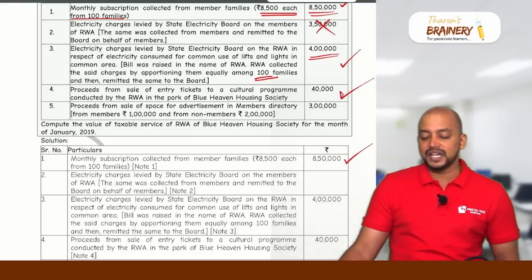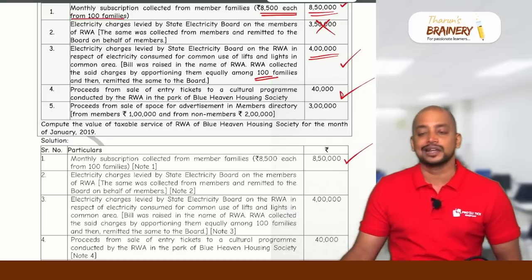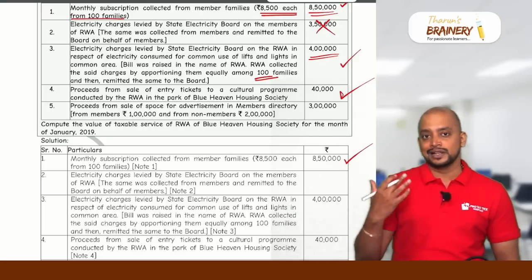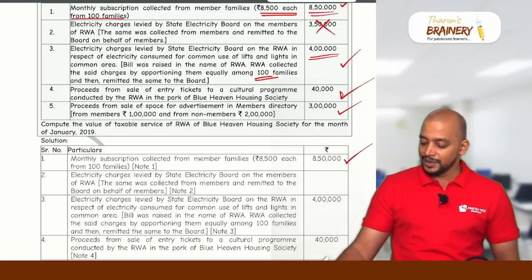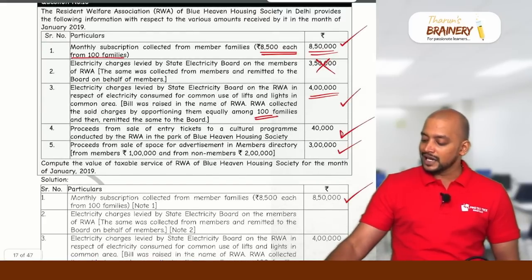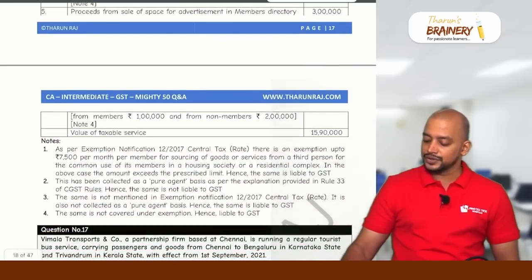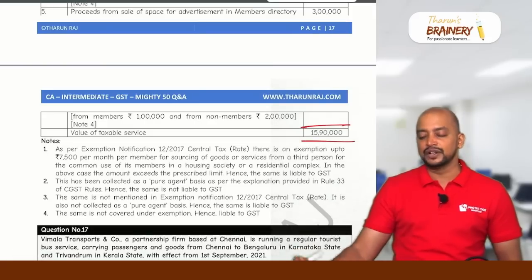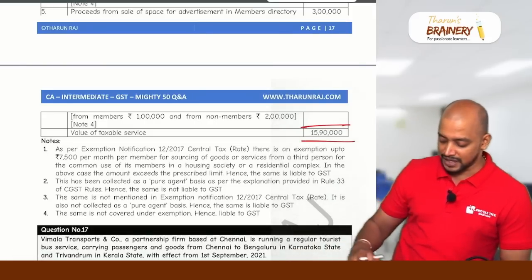Proceeds from sale of space for advertisement in members directory. Again, this activity is nowhere in the exemption. Consequently, it will be taxable. So therefore, 8,50,000 plus 4 lakhs plus 40,000 plus 3 lakhs. So that will be 15,90,000. So this 15,90,000 will be taken as the value of taxable service.